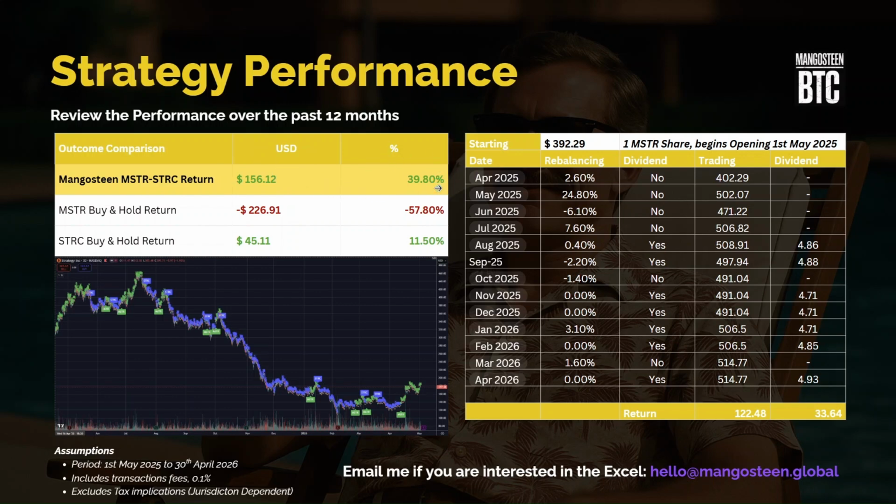Way, way, way better than holding MicroStrategy or STRC, and this is during a tremendous bear market, right? So it would have been a fantastic investment strategy. If you're interested, if you flick me an email at hello@mangosteen.global, I will happily share with you this Excel analysis and you can verify it for yourself. So if you're interested, fire through an email.